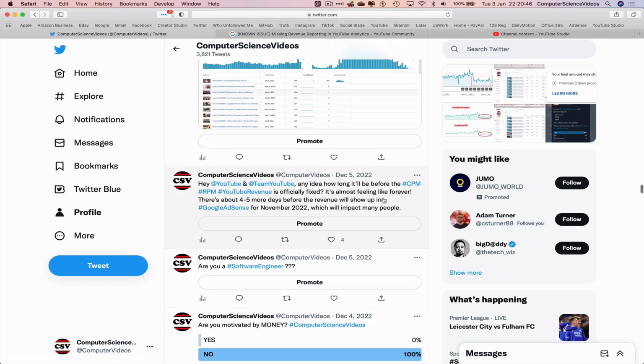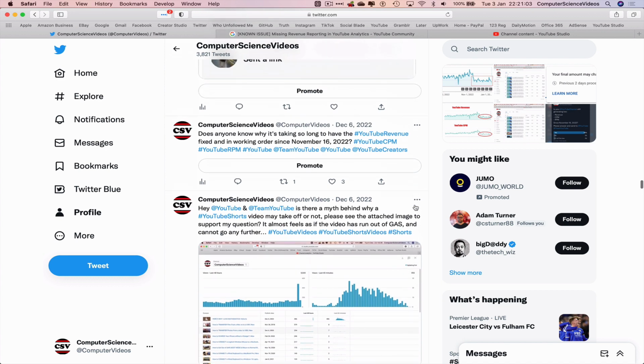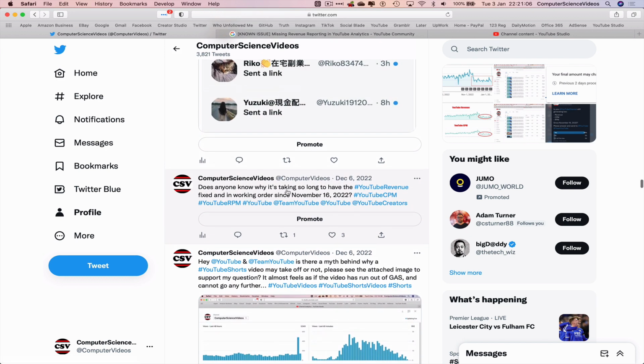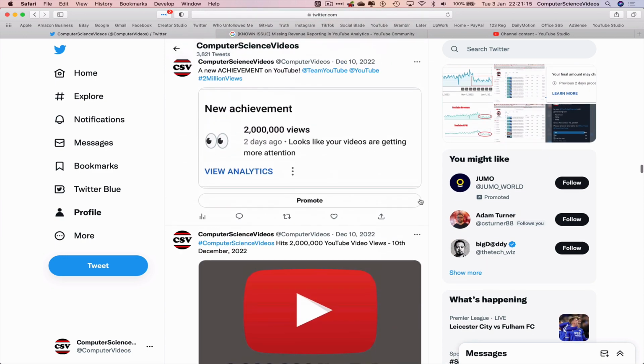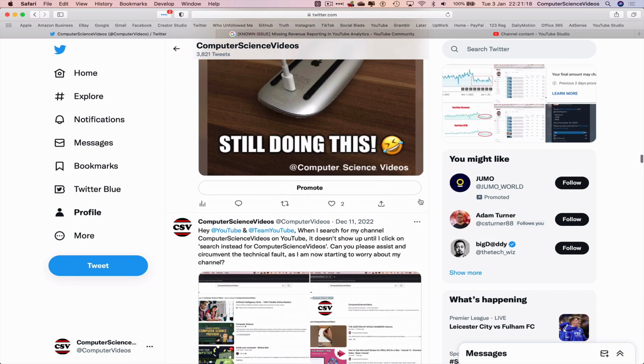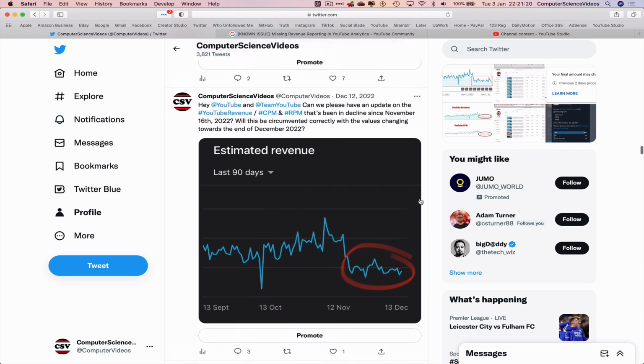Hey YouTube, any idea how long it will take before the CPM, RPM, or revenue is officially fixed? It almost feels like forever. There's about 4 to 5 more days before the revenue will show up in Google AdSense for November 2022, which will impact many people. There was no reply to that. Does anyone know why it's taking so long to have the YouTube revenue fixed and in working order since November 16th? There was no response to that. Let's keep scrolling through the tweets.